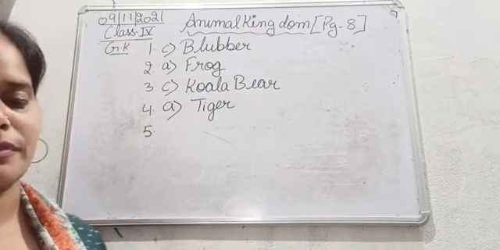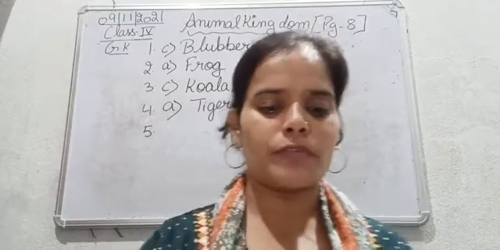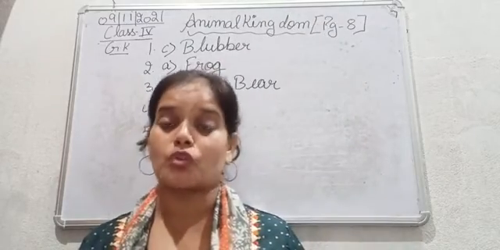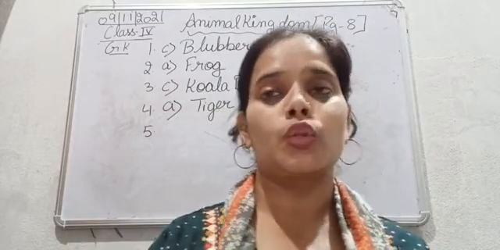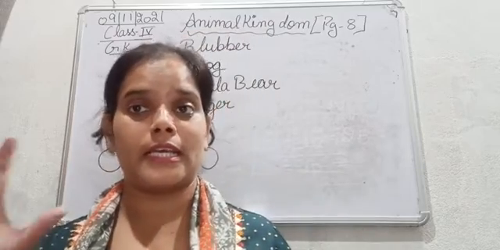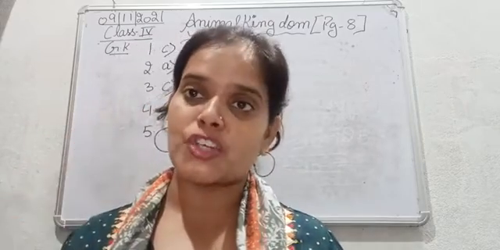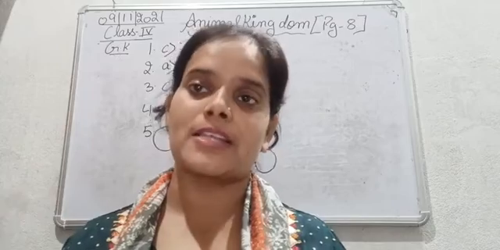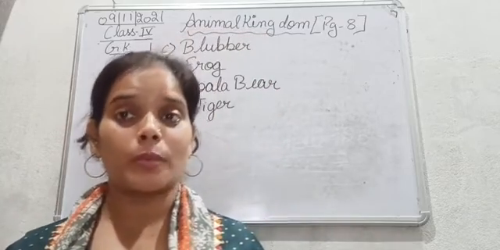Moving next to the fifth one. Which of these animal is an omnivore? So omnivores are the animals who eat both. They eat flesh as well as they eat the fruits and the grass as well. They are known as omnivore.